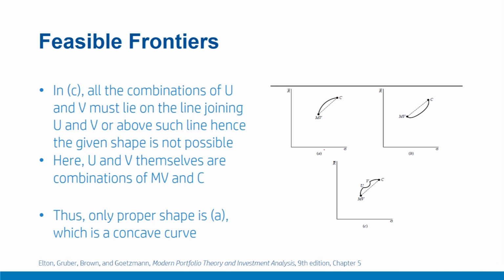What about figure C? Please note, again, our reasoning remains the same. U and V are also portfolios. So any portfolio that can be formed by combining U and V would look something like this. And therefore, any shape which is like this, convex shape like this, should not be possible.